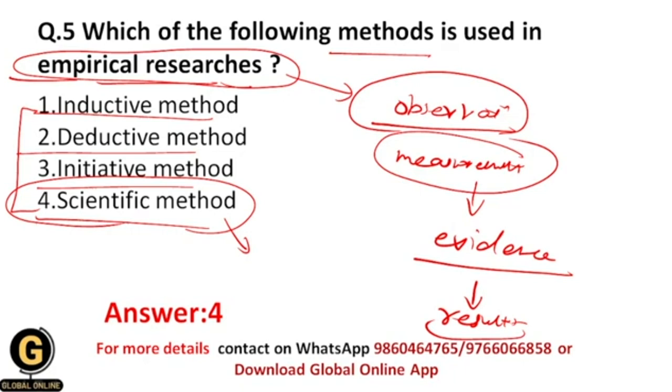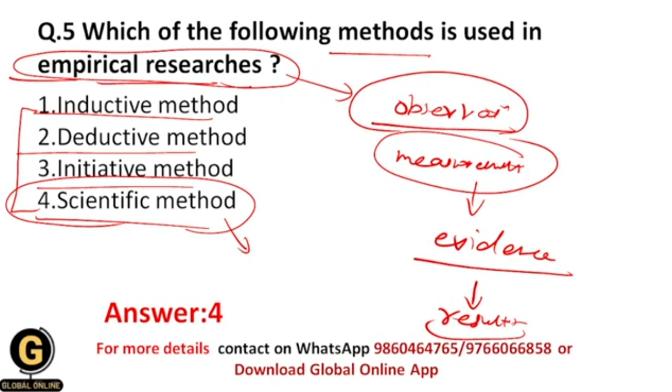Within the scientific method there are lots of systematic, step-by-step procedures, and we follow those steps whenever we do research, and these steps are based upon empirical approaches. And that's why within empirical researches the scientific method is used.